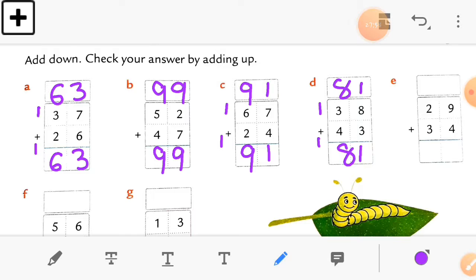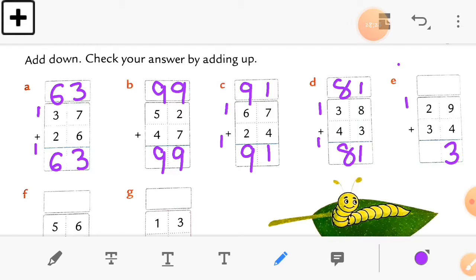Okay students, now hope this concept is clear to you all. You want to write sum number E, which is 9 plus 4. So how much is 9 plus 4? You have to write down, students, 9 plus 4 and 2 plus 3. So write it down. Okay. Hope this concept is clear to you all, there is no doubt in it. Now here is 9 plus 4 and 2 plus 3, 29 and 34. Just solve the sum in your book.